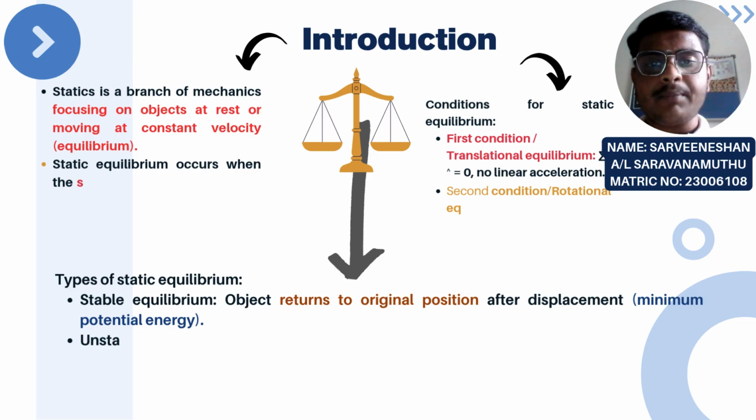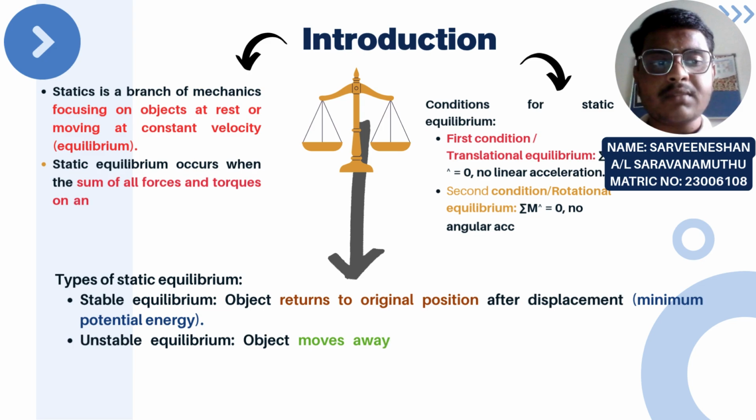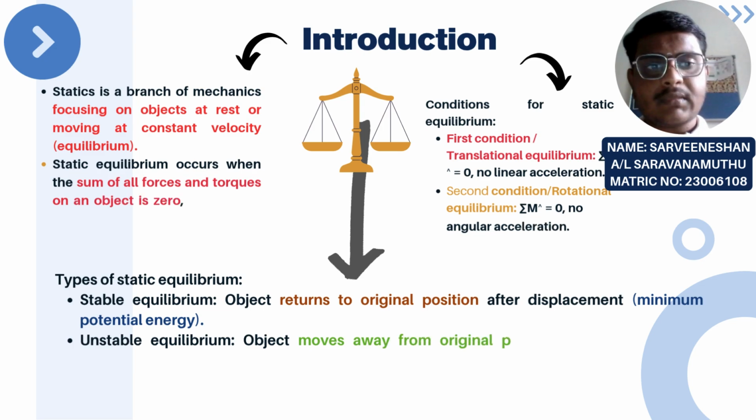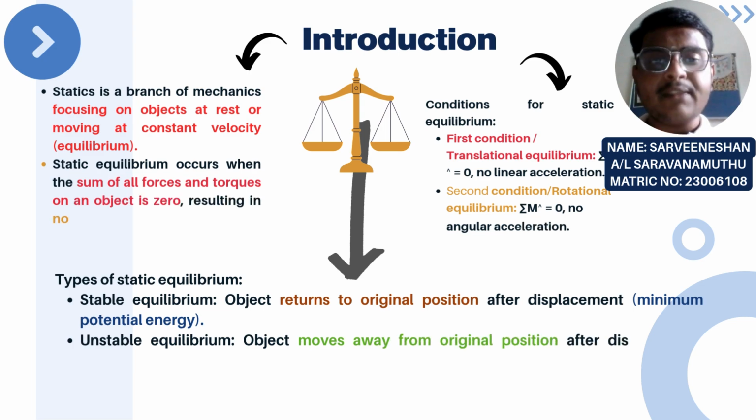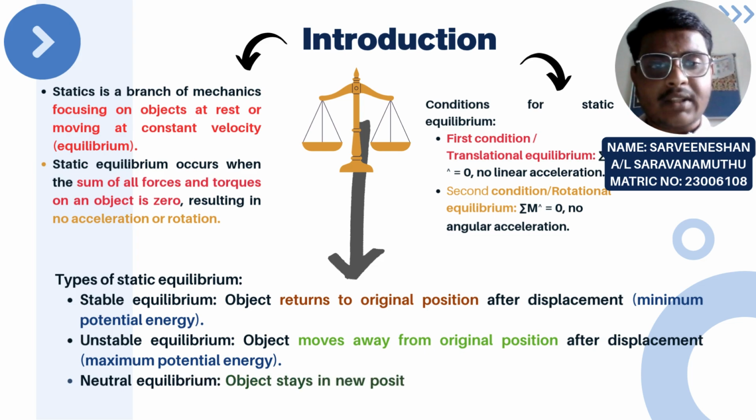First condition of equilibrium: when all of the forces acting on an object are equal, the object's motion remains unchanged. This is known as translational equilibrium. The forces to the left and right add up to the same amount. The total forces acting upward and downward are equal. So the vector sum of all of the forces is zero overall. The sum of the forces is equal to zero, where there is no linear acceleration.